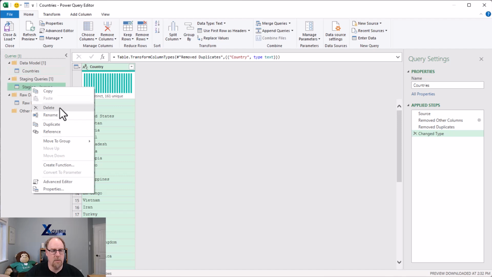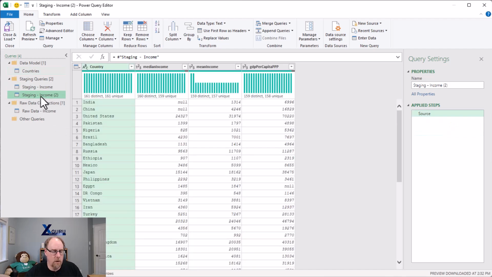Now my staging income, I'm going to reference again. This is going to be my stats table. And on my stats table, I'm not actually going to remove anything. You think, well, okay, so do you really need to have a separate countries table? No, I don't. I could just load my stats table in there and use that for everything, but I'm a big fan of building for the future and expansion, so I always want to set up my proper star schema in advance just in case this model gets expanded later. Both those tables are done.